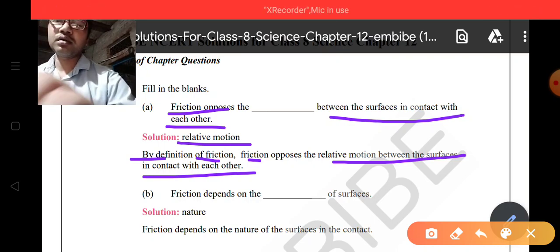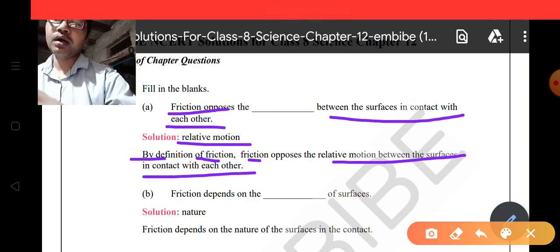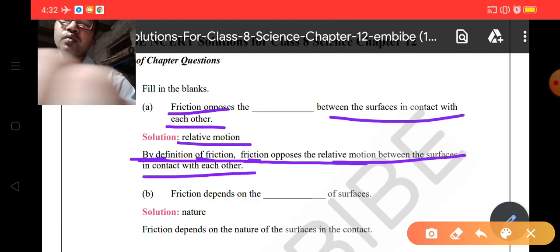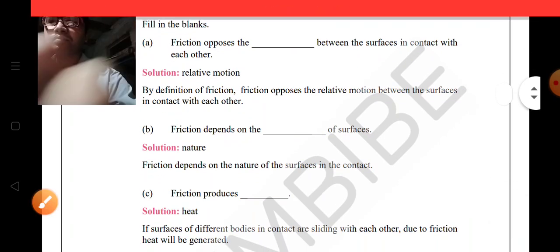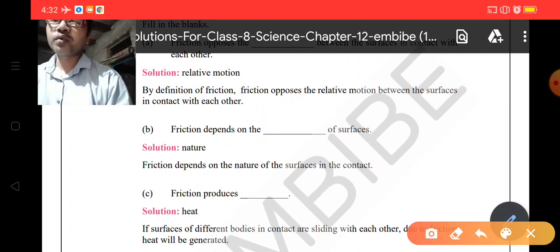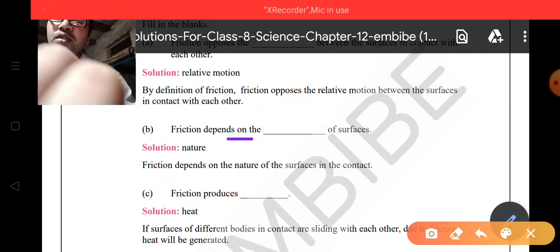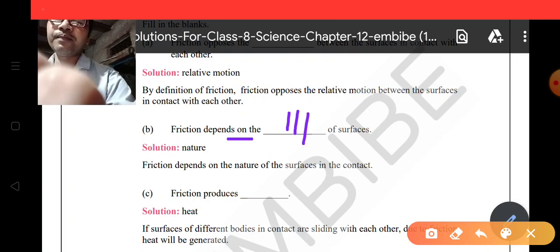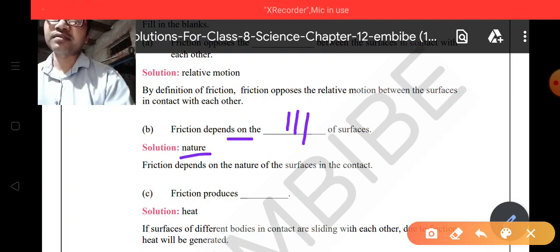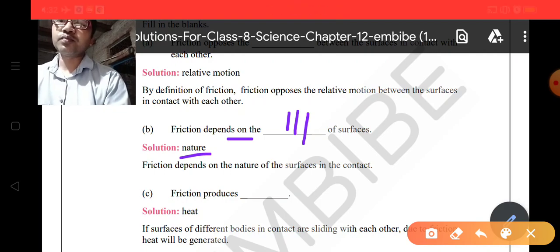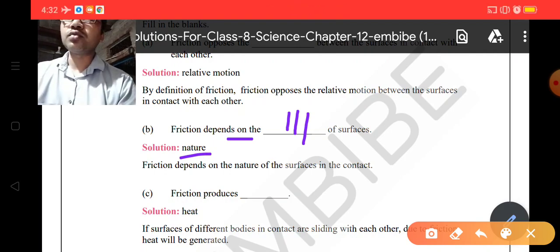Okay, so this is a very interesting question, and I know you all already know the answer. The second question is friction depends on the blank, and that is nature. Yes, the roughness and the smoothness of the surface, that is known as nature.